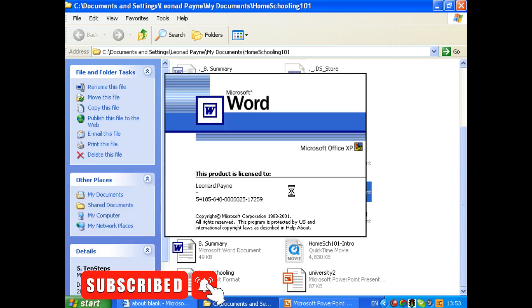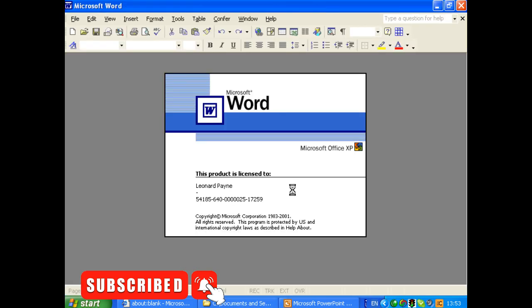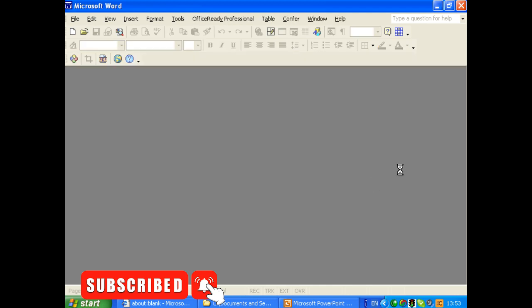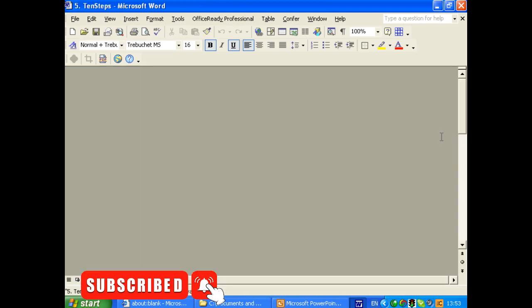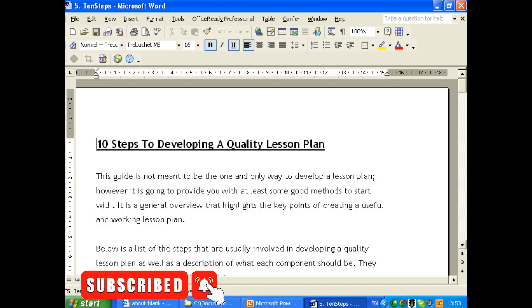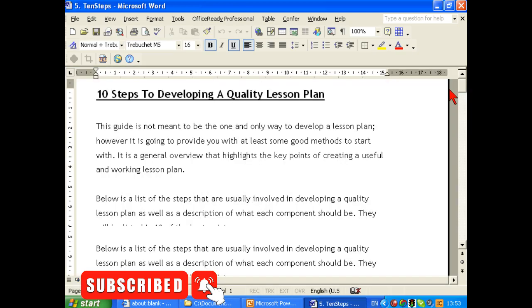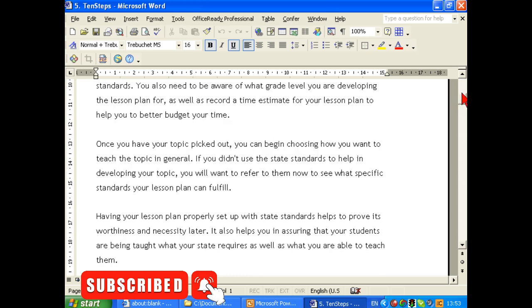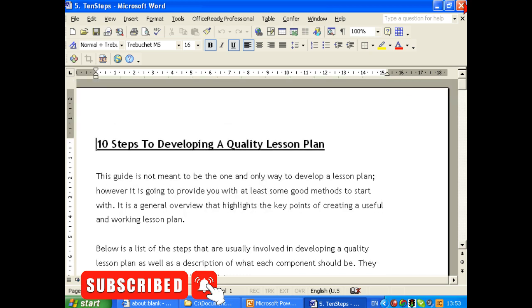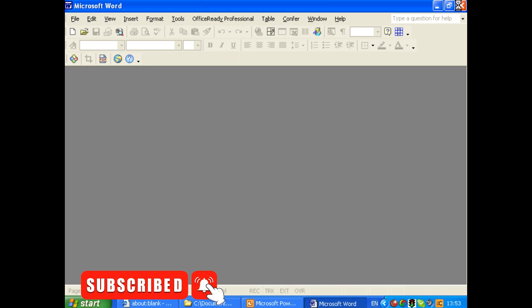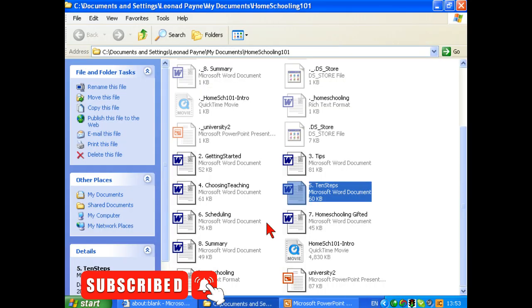If I double click on 10 steps, wait for this to come up, you'll find this is one of the modules here called 10 Steps to Developing a Quality Lesson Plan. And there we go. And that's going to be one of the units we're going to use. But as I say, we've brought them together all in one place, in one folder.